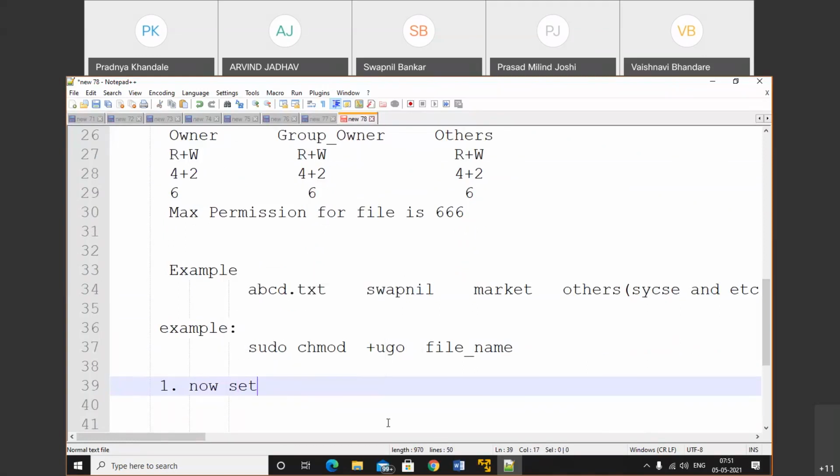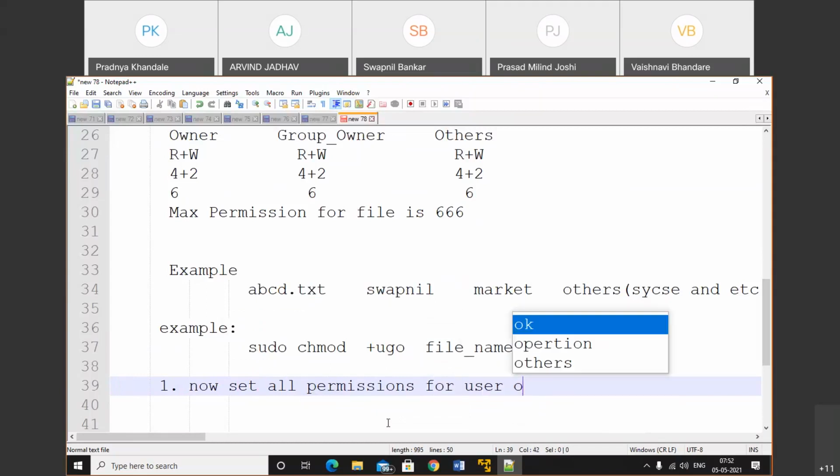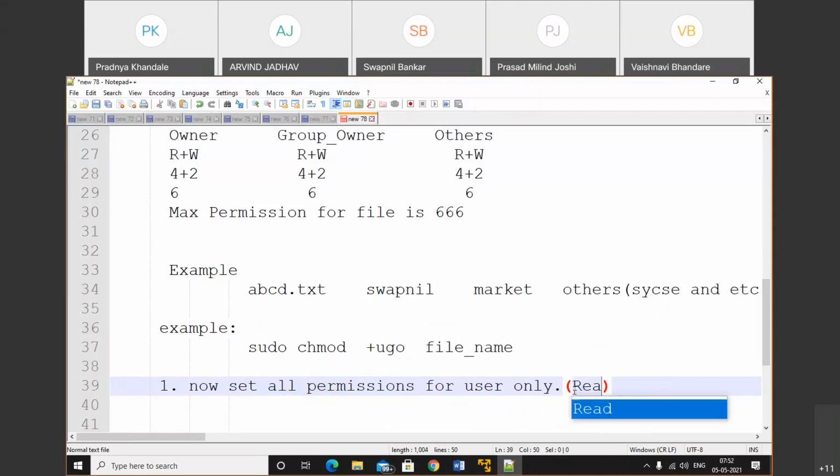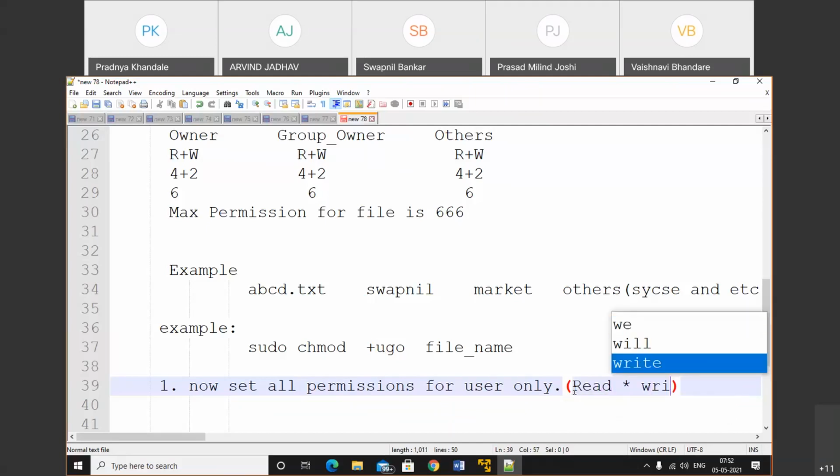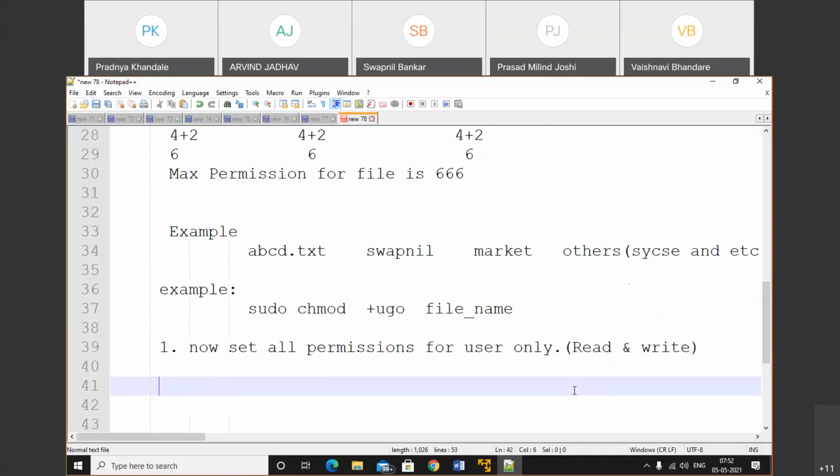Now set all permissions for user only. What does it mean? The first question is: set all permission for the user only. Here I'm using the word all. So all permission means we can perform read and write. So now we need to set the permissions. This one is our question.